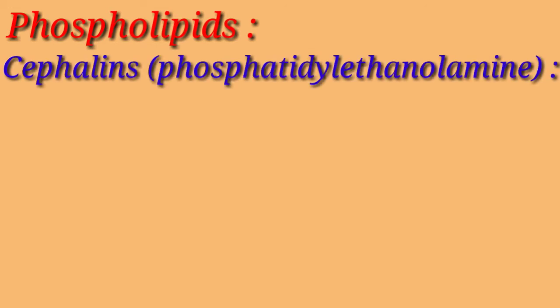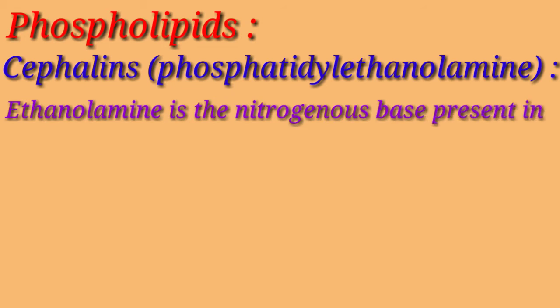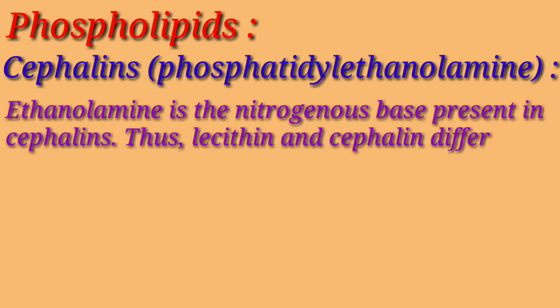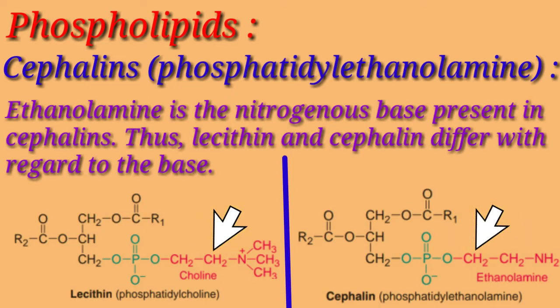Next is cephalins. They are also known as phosphatidylethanolamine, in which ethanolamine is the nitrogenous base present in cephalins. Thus, lecithin and cephalin differ with regard to base. The next is plasmalogens.